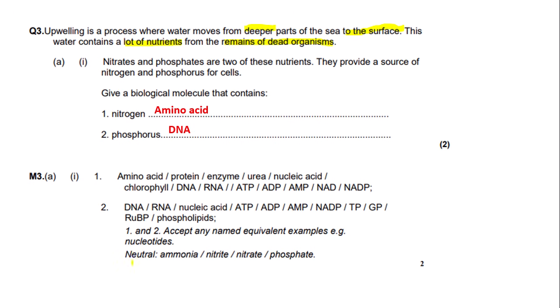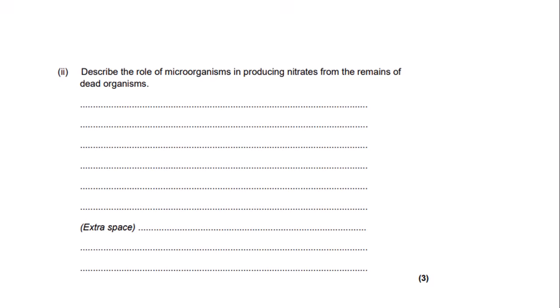However, here it says neutral ammonia/nitrite/nitrate/phosphate. So the examiner doesn't really want you to write that, as they are not very useful biological molecules. It is nitrogen and phosphorus that are essential. So let's move on. Describe the role of microorganisms in producing nitrates from the remains of dead organisms. So this is asking you to write about the process of nitrification.